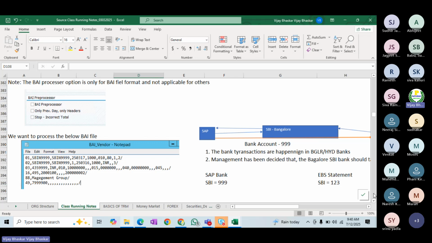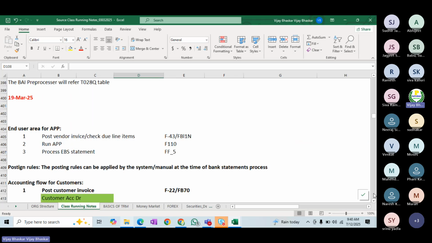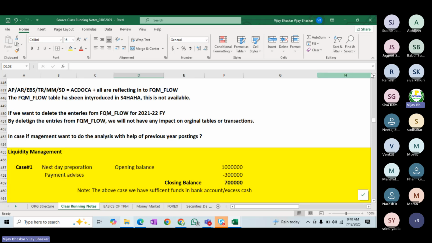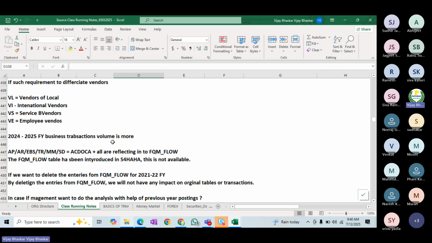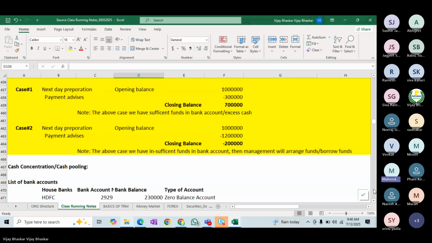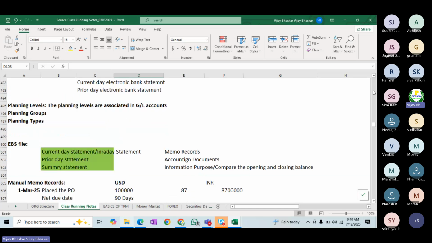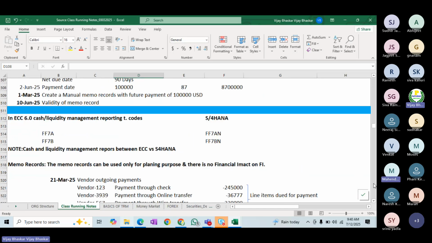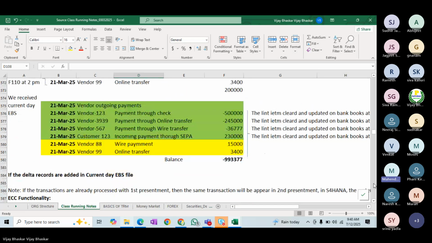So while uploading the file, this is the EBS completely. After completion of the EBS only, the cash and liquidity management is going to start here. You can see this cash and liquidity file. This file will be circulated in the drive. Yes, it will be circulated in the drive. Then the process, how the process is going to take place. Second question, sir, is on the interface part.